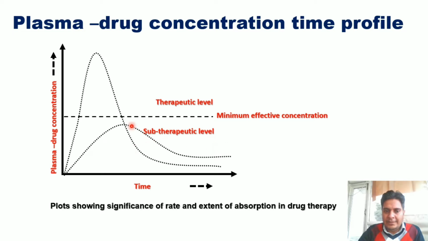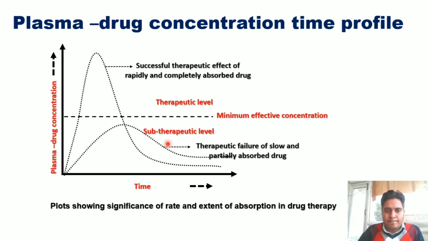So, in the second case, the bioavailability will be low because the rate of the drug which is getting available into the systemic circulation is low. That is why the rate and extent both are important. In the first graph, you can see the successful therapeutic effect of a rapidly and completely absorbed drug, and the second case is the therapeutic failure of a slow and partially absorbed drug.